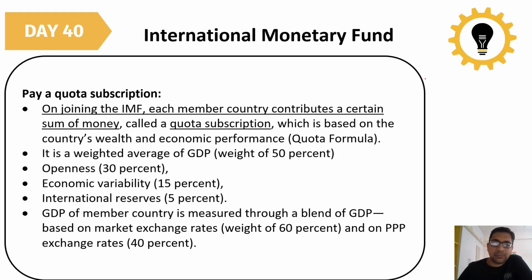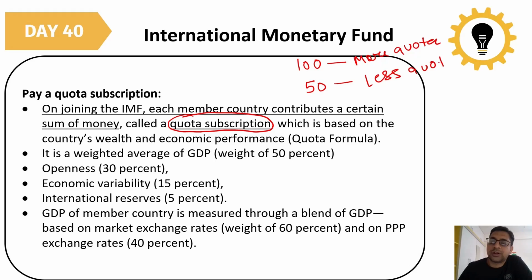Each member country contributes a certain sum of money, which is called the quota subscription. That means if I am giving 100 rupees and another person is giving 50 rupees, I have more quota and this person has less quota. This is based on the country's wealth and economic performance. That is the quota formula.